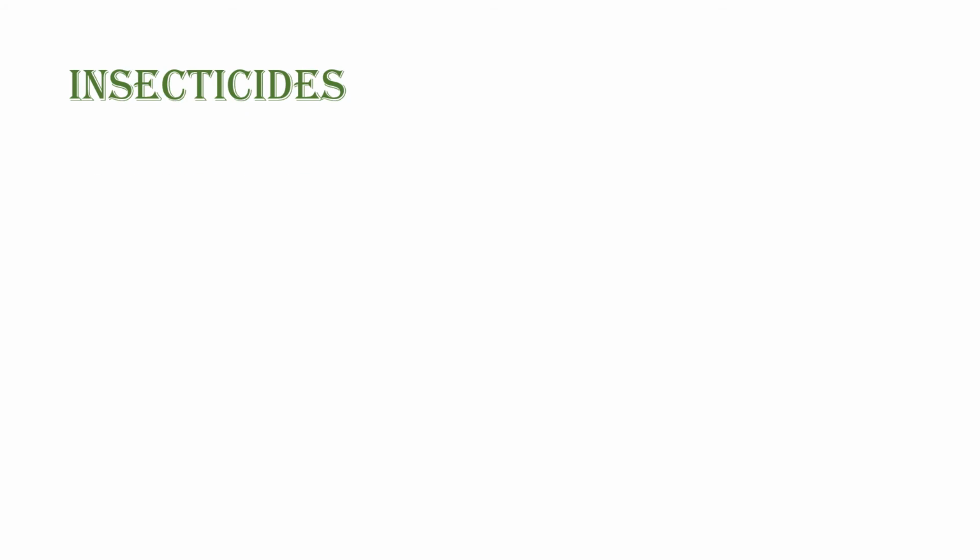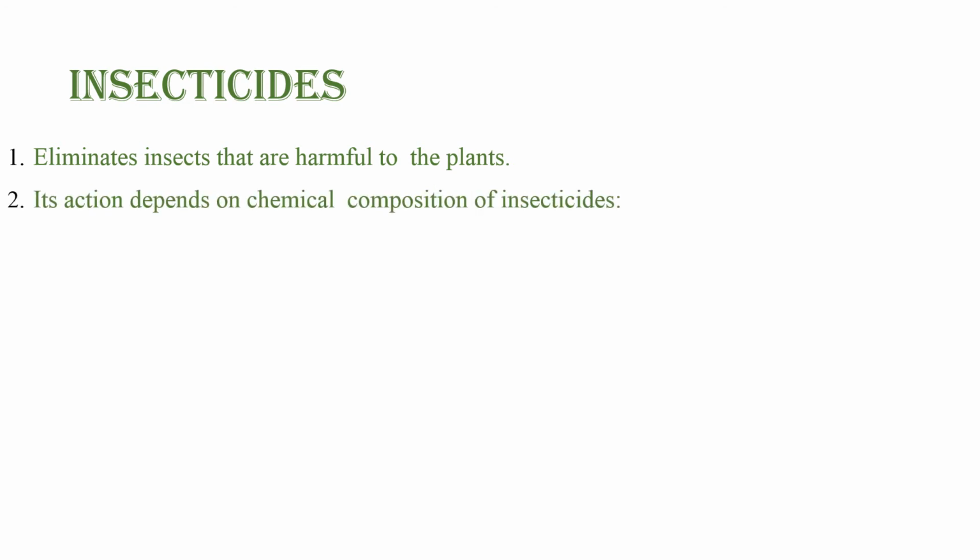And the next class is insecticide. As we already discussed, herbicide means a chemical that kills or inhibits the growth of herbs or unwanted vegetation. Insecticide means a chemical compound that inhibits or controls the growth of insects. It eliminates insects that are harmful to the plant.